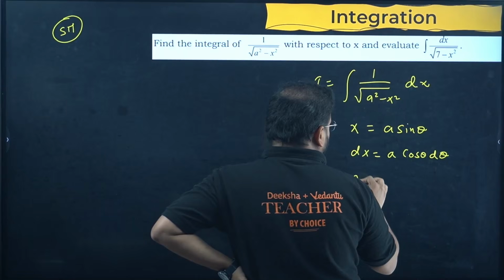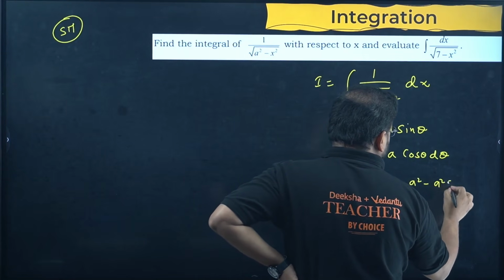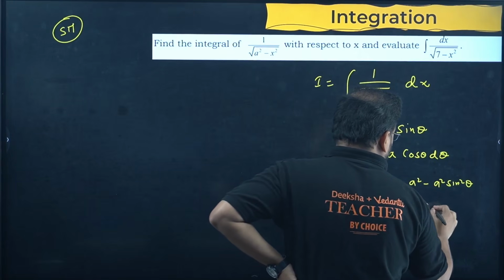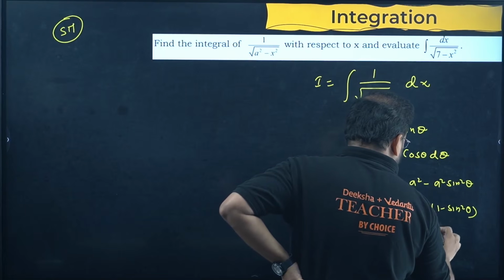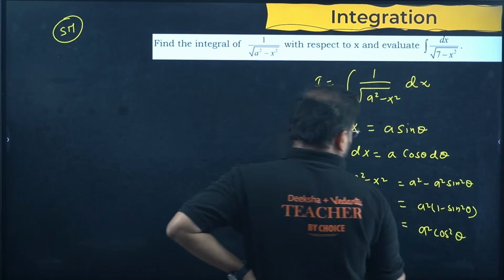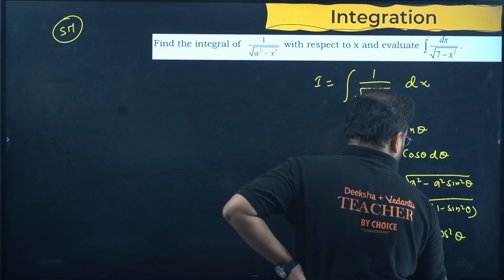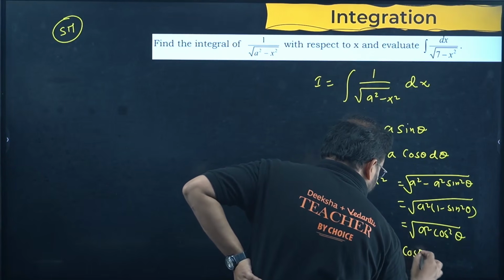You get a square minus x square as a square minus a square sine square theta, which is a square into 1 minus sine square theta, which is a square cos square theta. Now take root everywhere, so this whole thing becomes a cos theta.